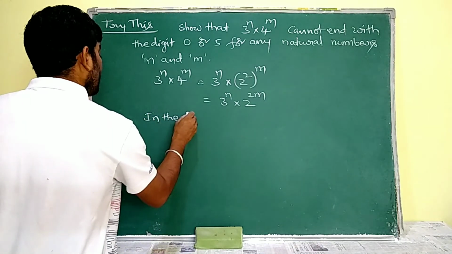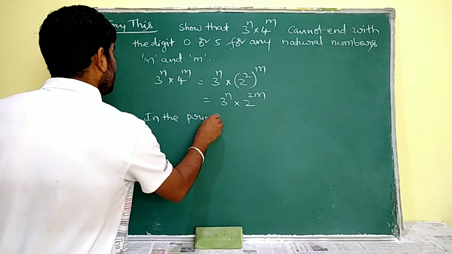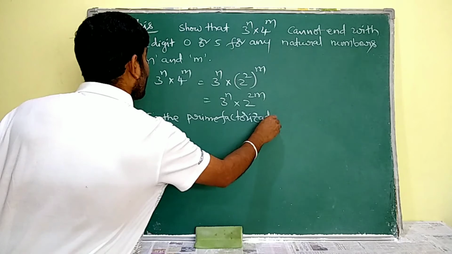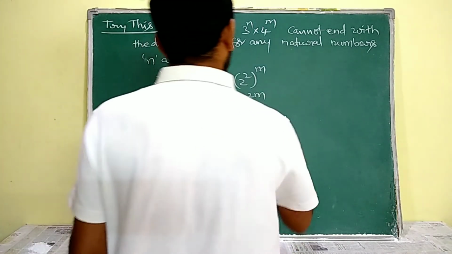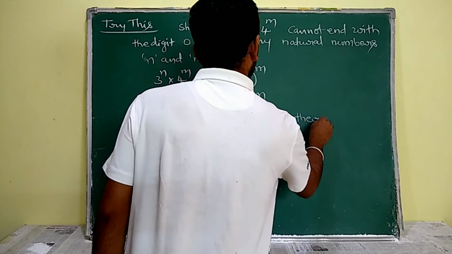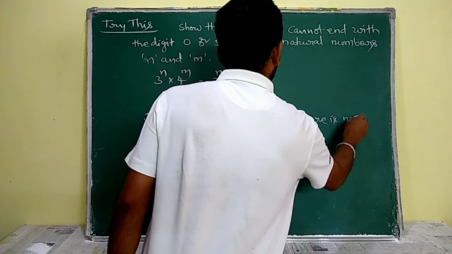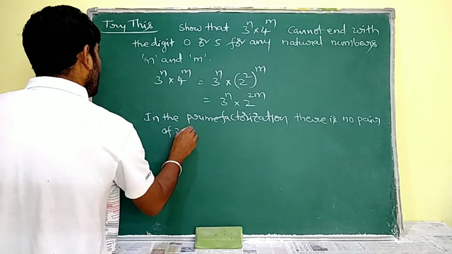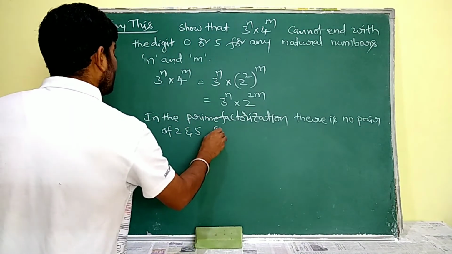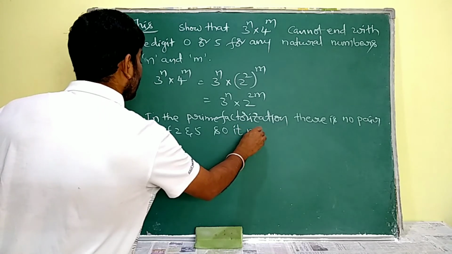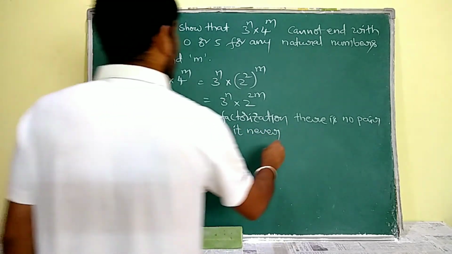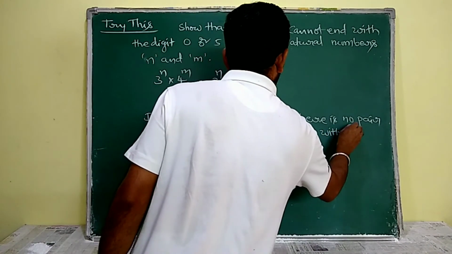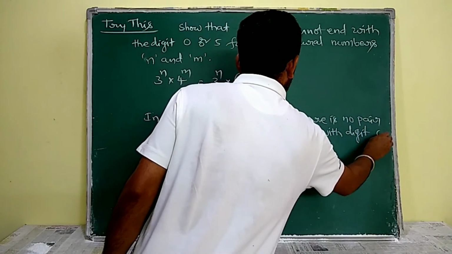In the prime factorization, there is no pair of 2 and 5, so it never ends with digit 0.